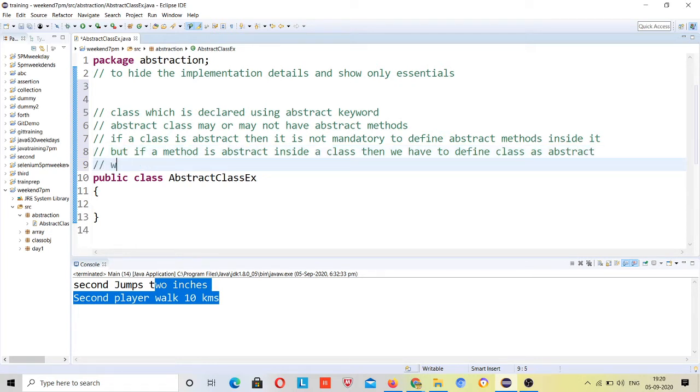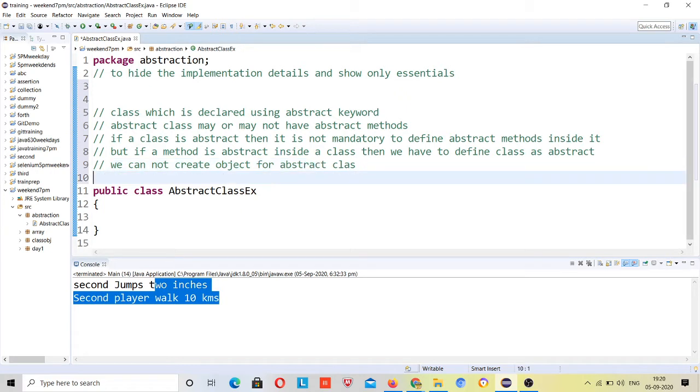Fourth point, we cannot create an object for an abstract class. We cannot create an abstract method final or private, right? So these are some important interview questions that you have to cover.